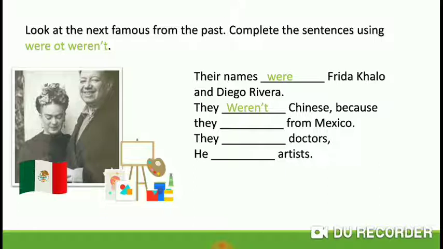Excellent. Were. They, doctors. Great. They weren't doctors. They, artists. They were or they weren't artists? They were artists. There is a mistake. It's not he, it's they. They were artists.